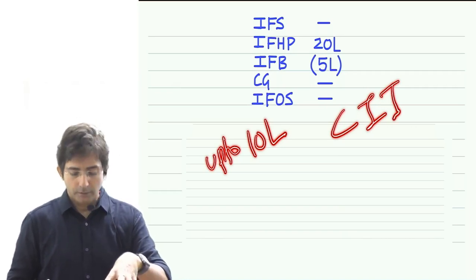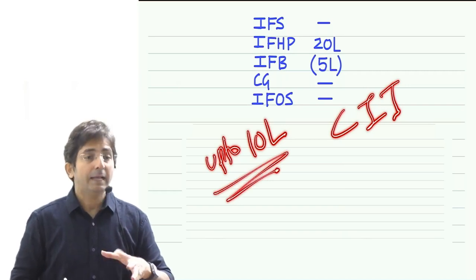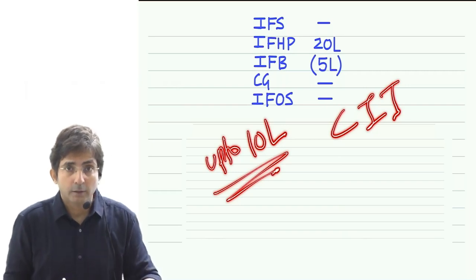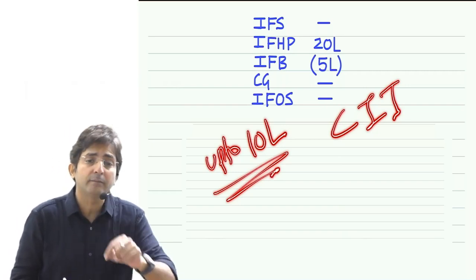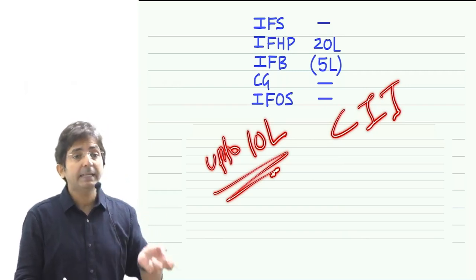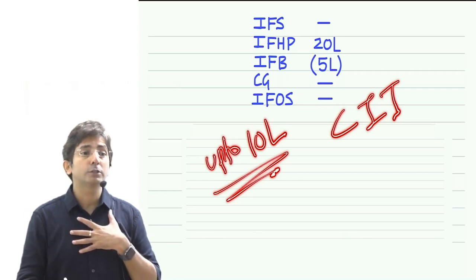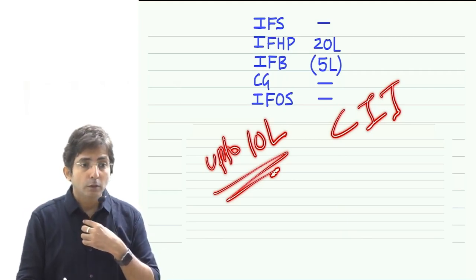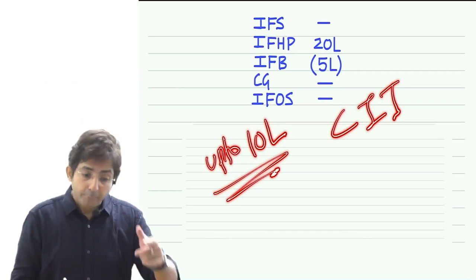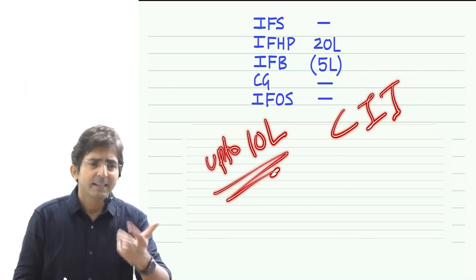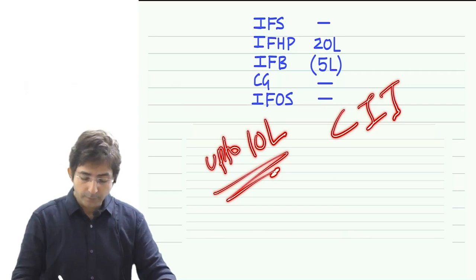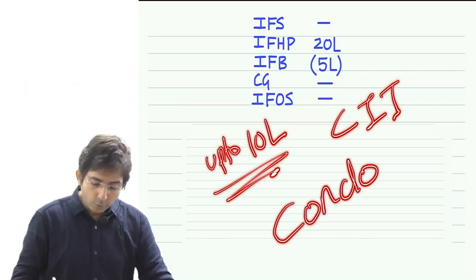So if your loss is up to 10 lakhs and you could not file the return on time due to a genuine reason, you convey that reason by way of application to CIT. CIT will check, and if he is convinced that you had a genuine reason, like a death in your family or hospitalization, then he will condone the delay.